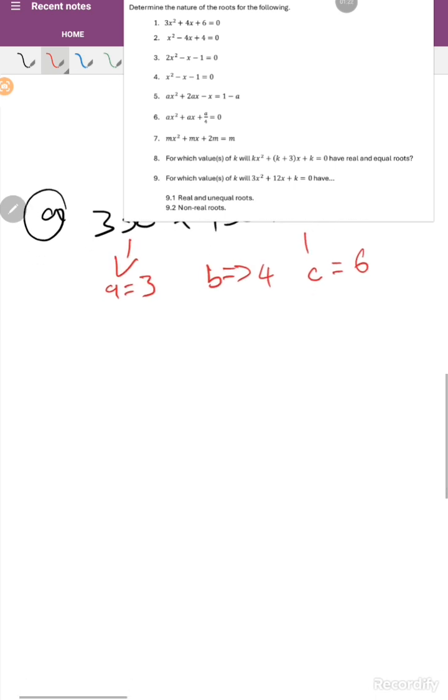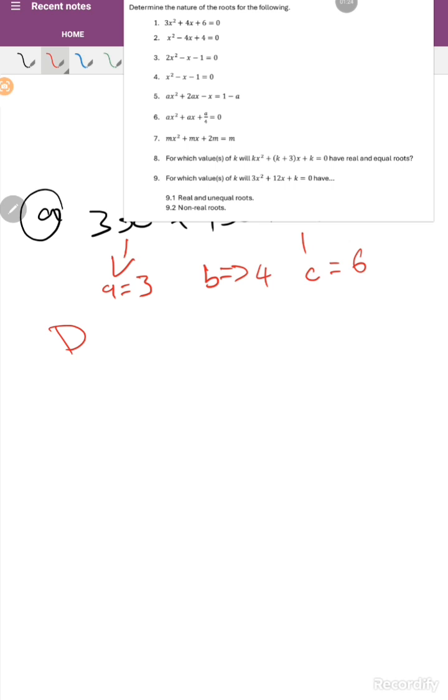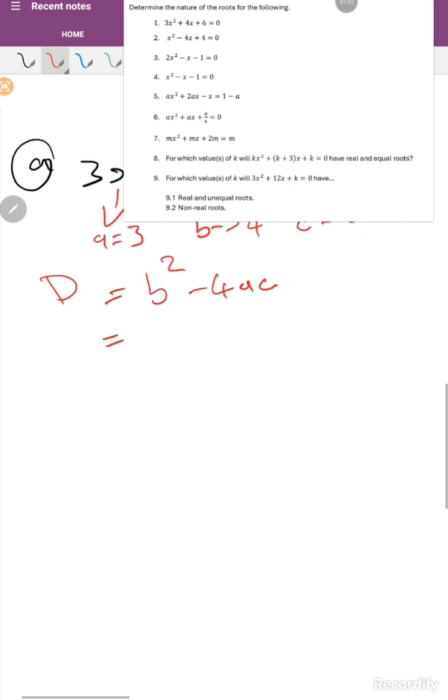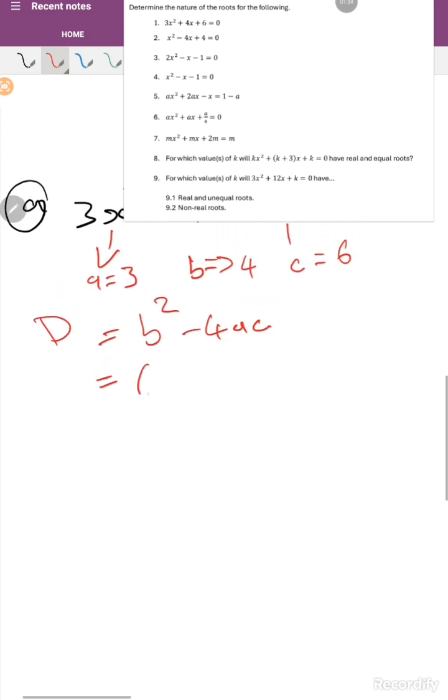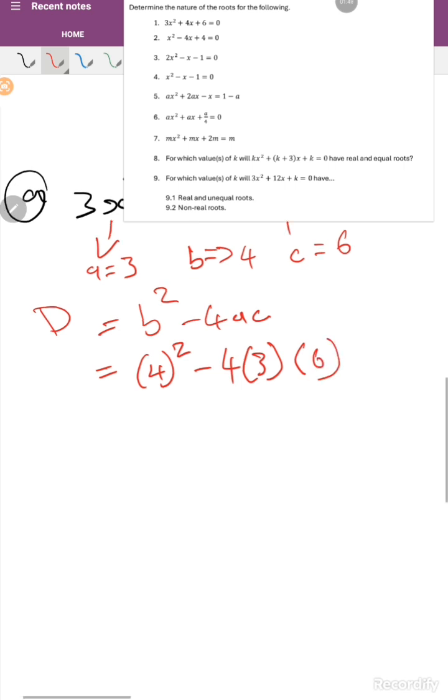Then after doing that, you're going to say D is equal to b squared minus 4ac. We take the value of b and substitute it: 4 squared minus 4 multiplied by the value of a, which is 3, open brackets, and the value of c, which is 6.